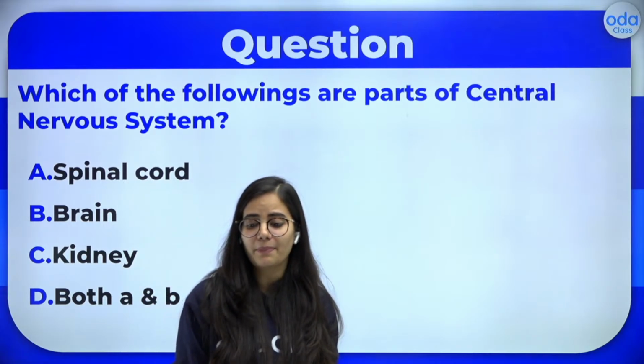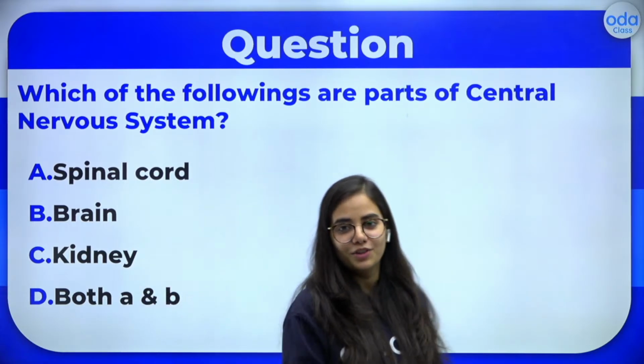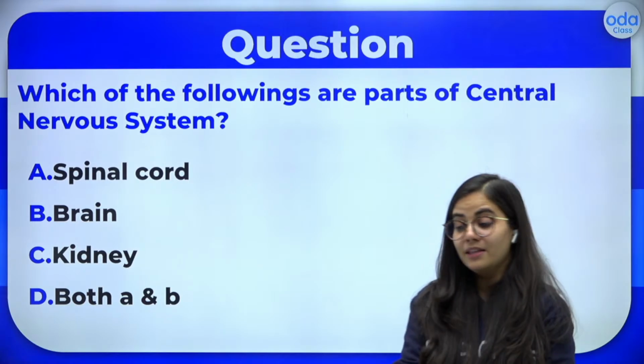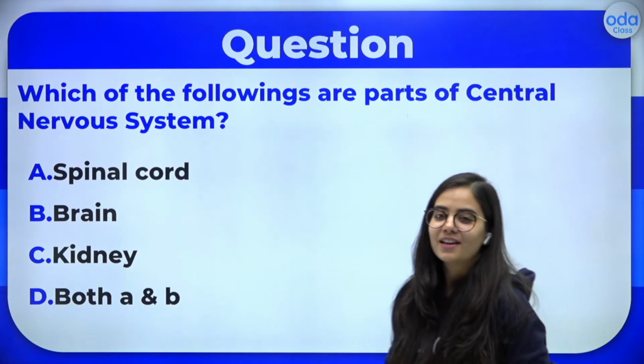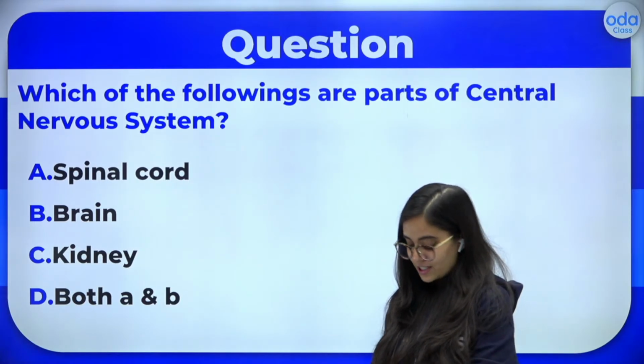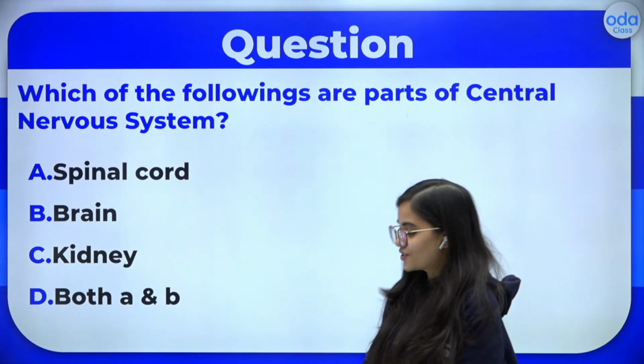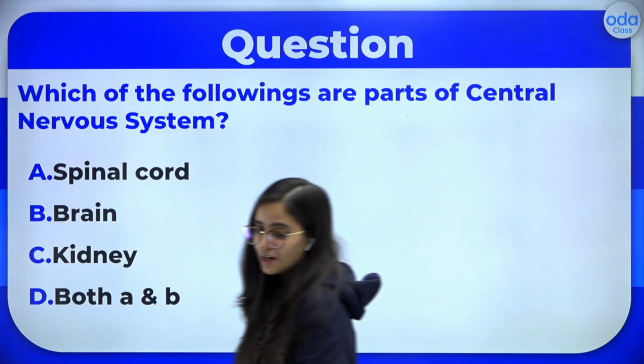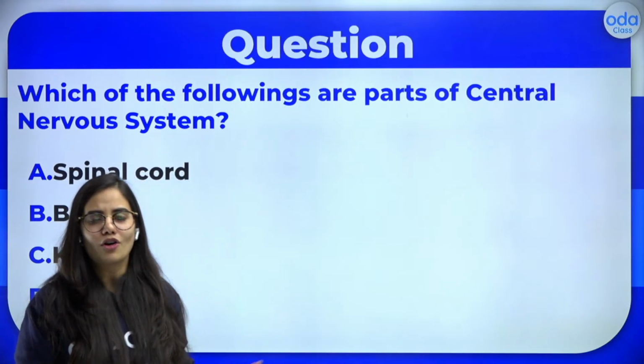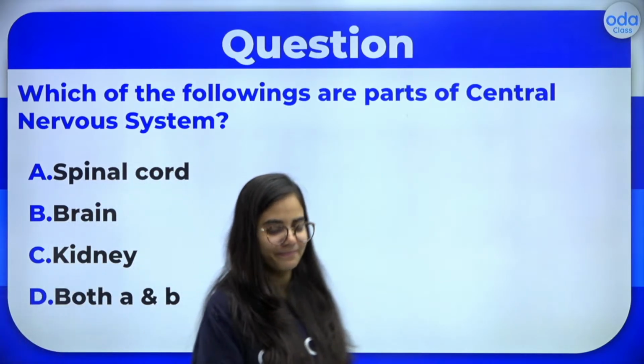So which of the following are parts of the central nervous system? You can try this: spinal cord, brain, kidney, or both A and B. So please try. I'll give you some time. Please try this question. Which of the following are parts of CNS, or central nervous system?